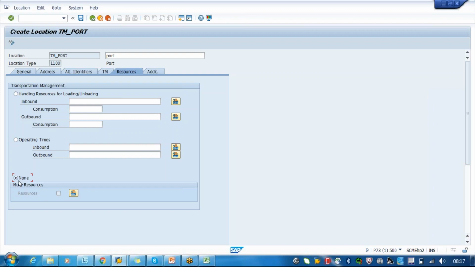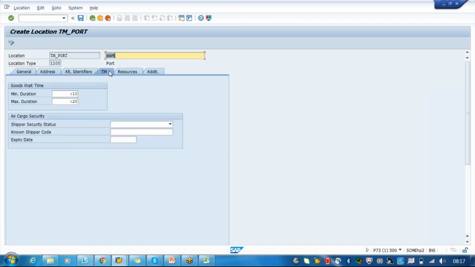TM data, can you go to the TM tab? Can you select the drop-down on shipper security status? It's also known as a known shipper or unknown shipper. These are only in the case of your air cargo. You want to enter whether you are using a regular shipper or a frequently used shipper, or you can say it's an unknown shipper from that particular port.